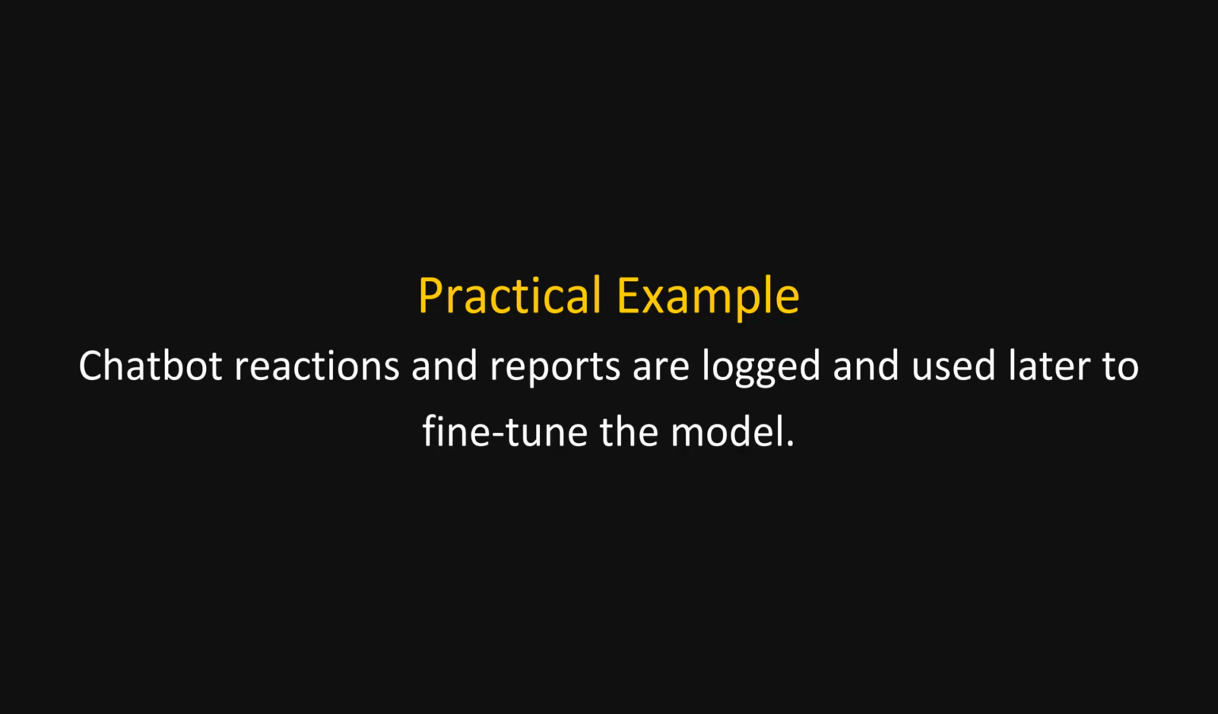In a chatbot, every time a user clicks thumbs up, rewrites a bad answer, or reports harmful content, those signals can be logged, labeled, and later used to retrain or fine-tune the model, so it avoids similar mistakes. Many modern systems turn this into structured pipelines, for example, using techniques like reinforcement learning from human feedback, which you may have seen used to align large language models with human preferences.